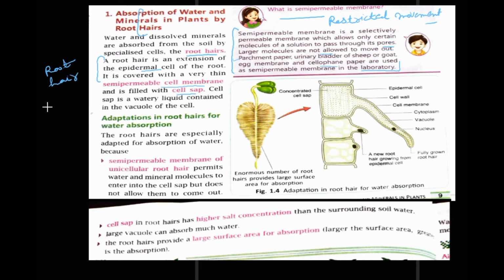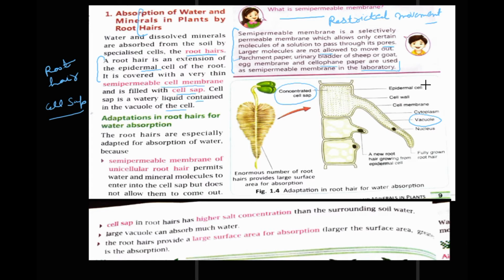Here is the definition of cell sap. Cell sap is a watery liquid contained in the vacuole of the cell. Now where is this vacuole? This is the vacuole, and this is the concentrated cell sap present in it.